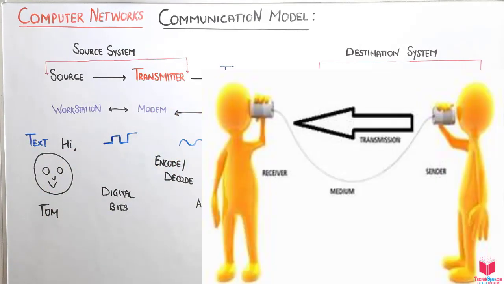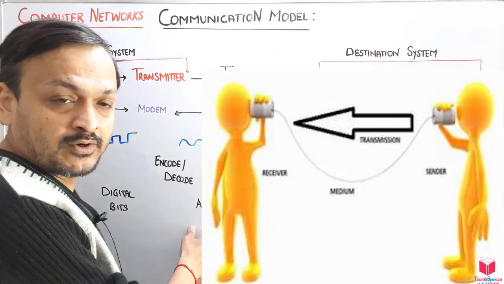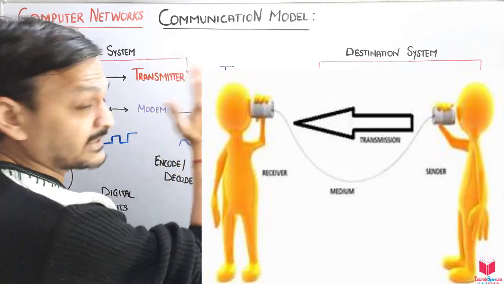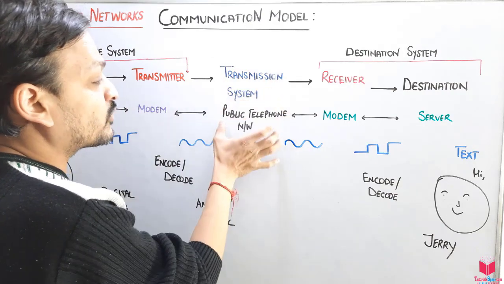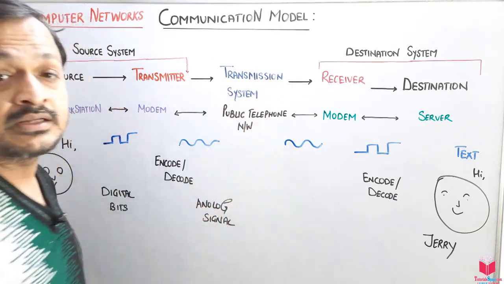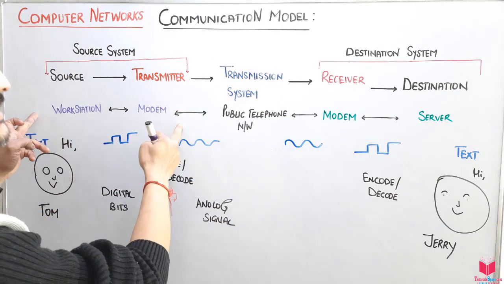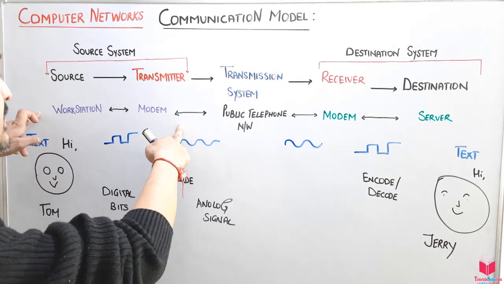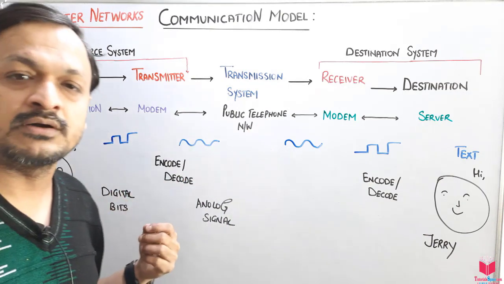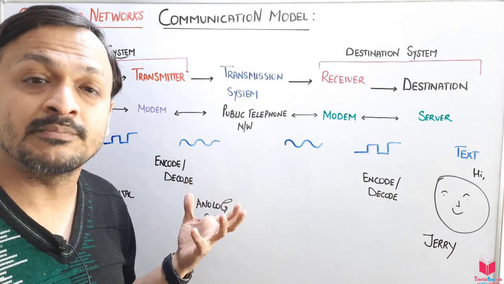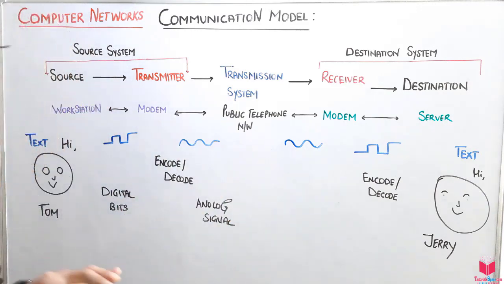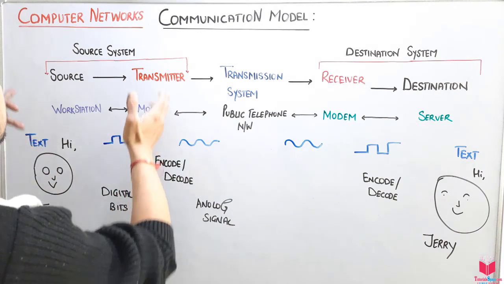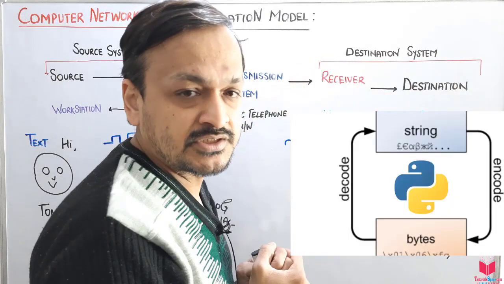What exactly happens after we have the analog signal? Our data, this hi message, goes to the transmission system, or we can say the public telephone network. This is the system where we have taken the connection. Suppose we have a connection from Jio, Airtel or Vodafone. The message goes to their network. They do nothing except connect the source system to the destination system.